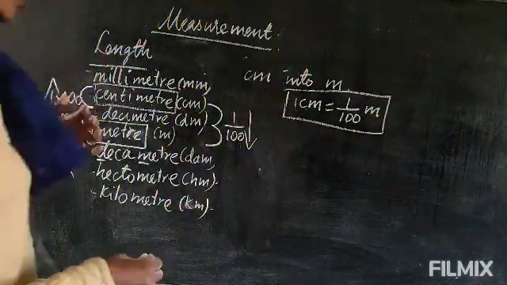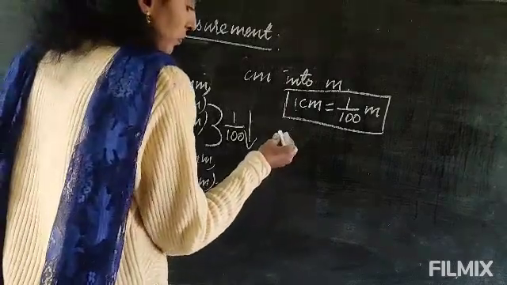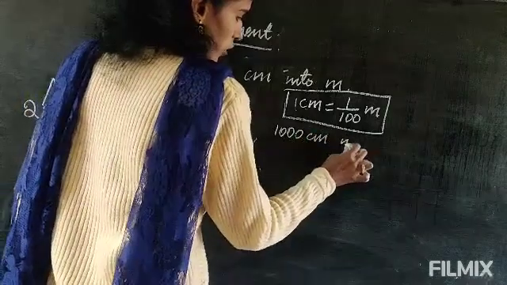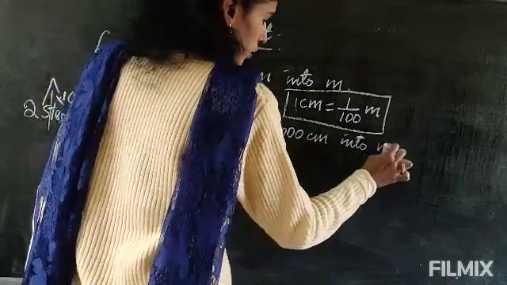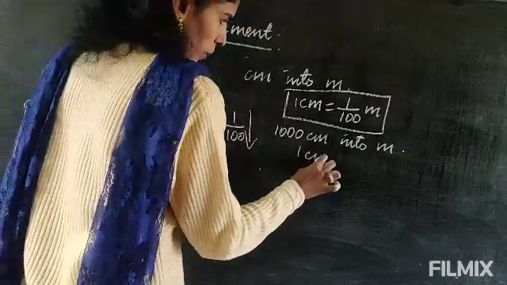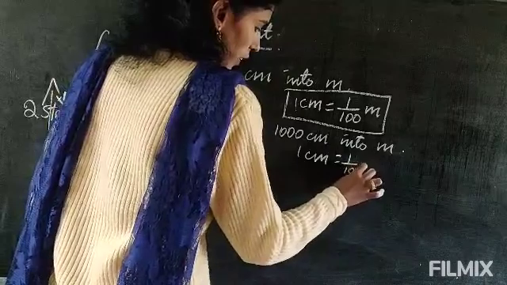Now we will do the calculation. Suppose 1000 centimeter is given, and you have to convert into meter. So how to convert? This is the formula: 1 centimeter equal to 1 by 100 meter.